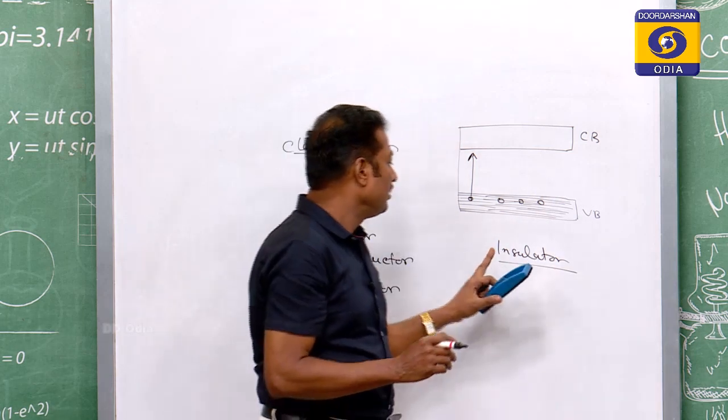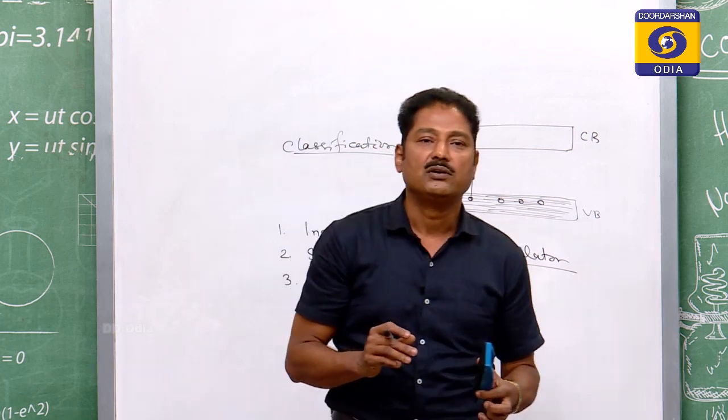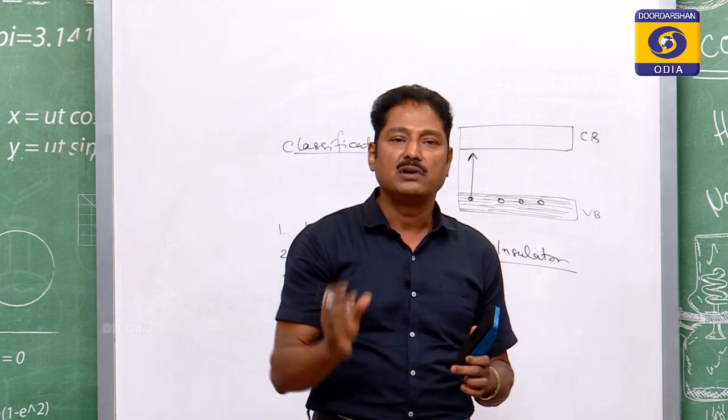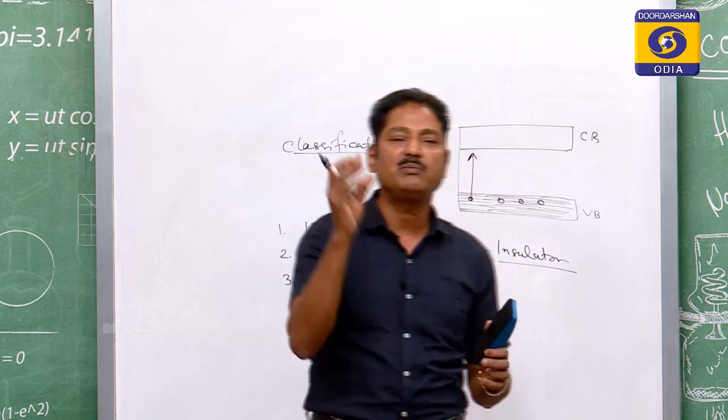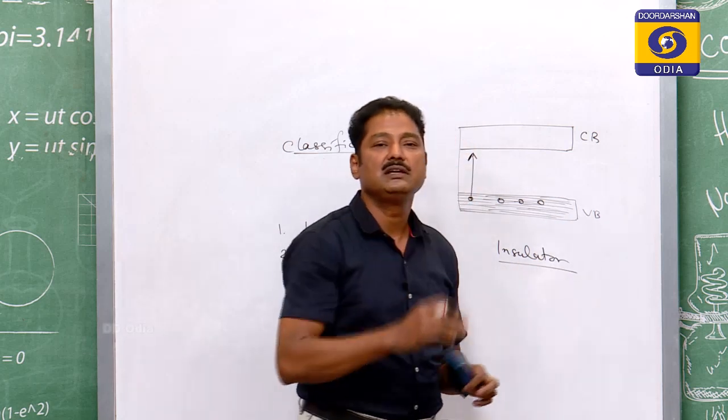It needs much more heat. That means heat is not sufficient. If you heat it up, it may burn, but the electron may not reach the conduction band.